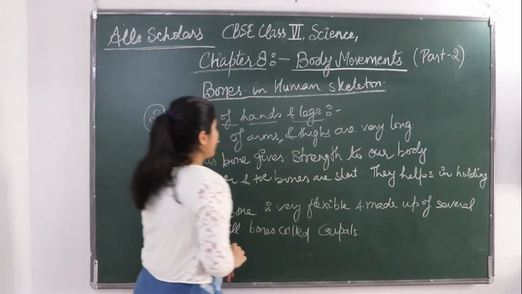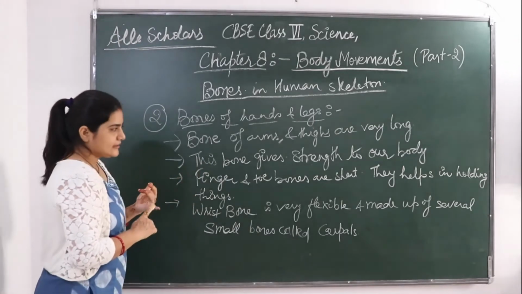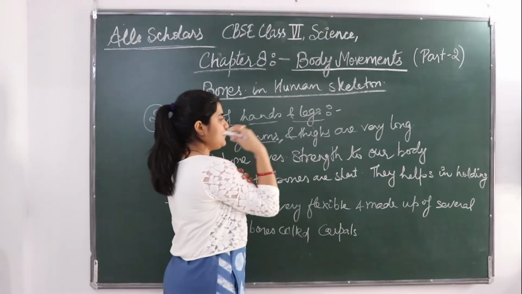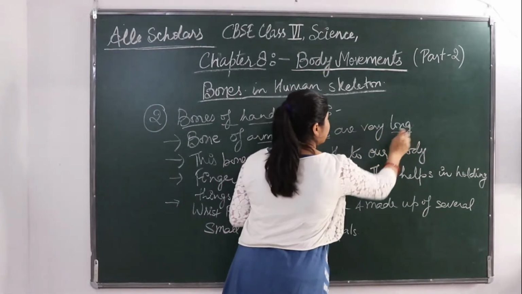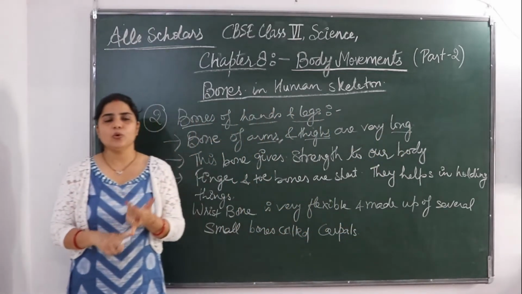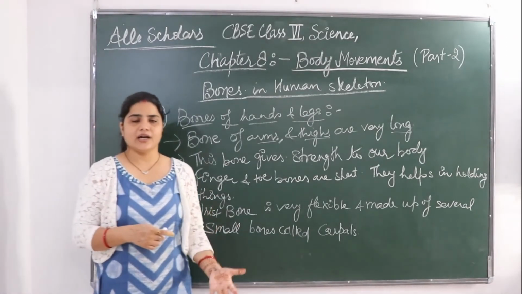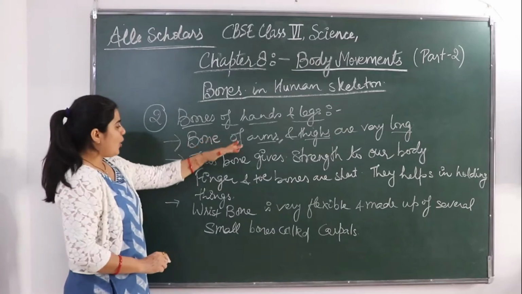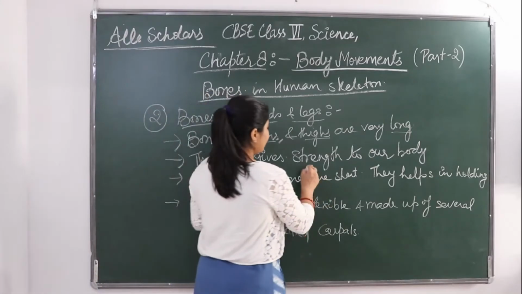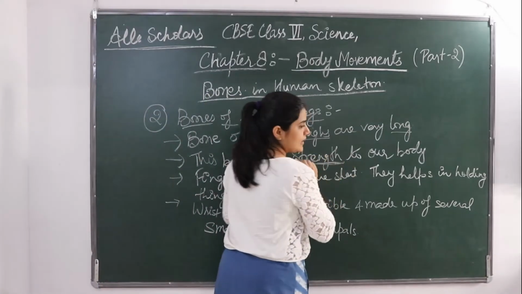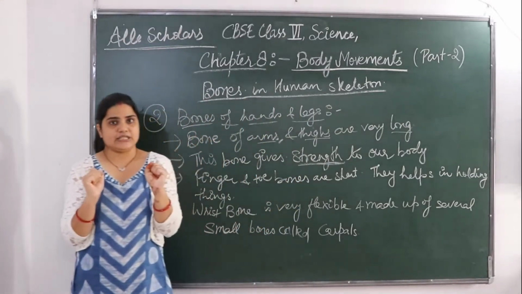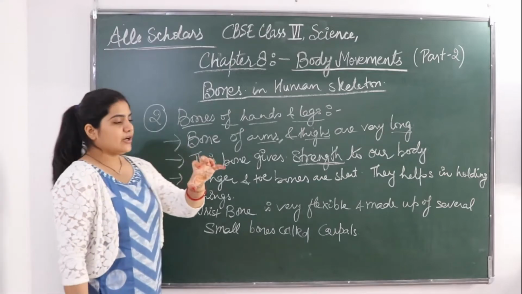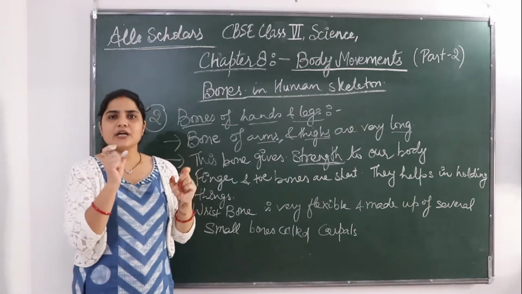Okay, so the bones of hands and legs, the bones of arms and thighs, are very long. The longest bone is the bone of our thigh, that is the femur. This long bone gives strength to our body. ताकत देता है हमें. Next, finger और toes की bone की बात करें तो they are short.